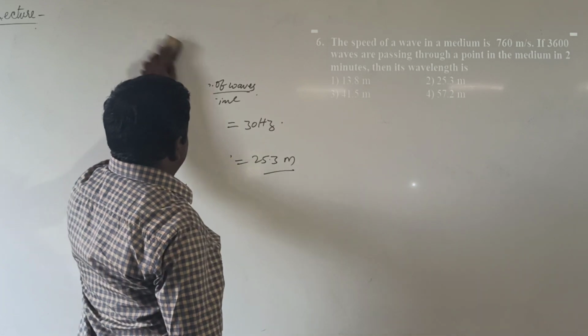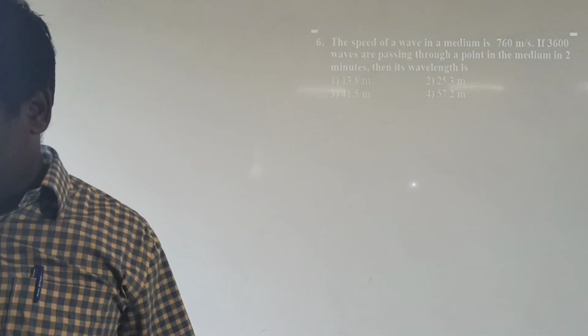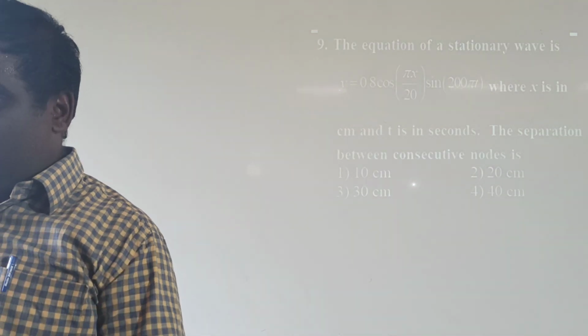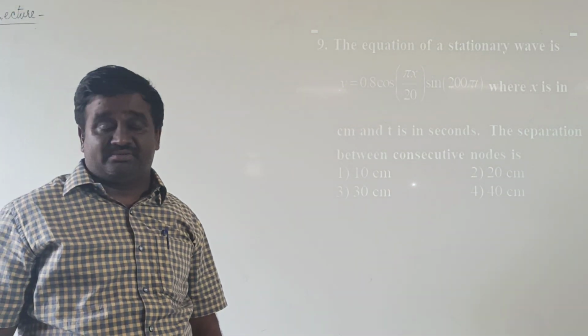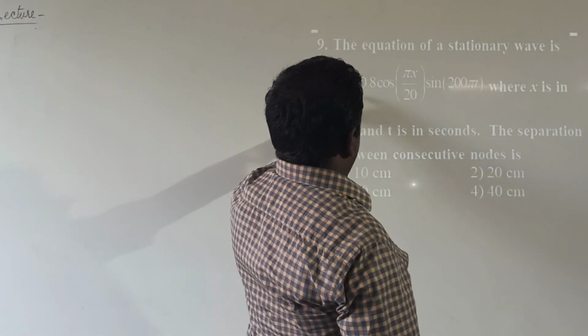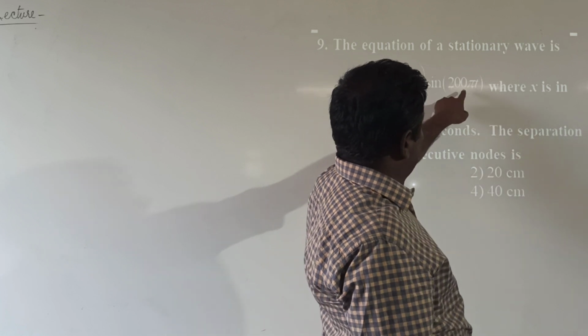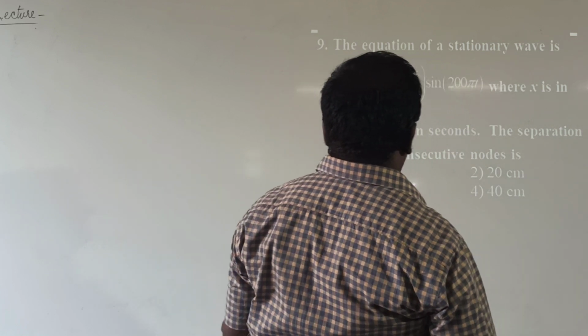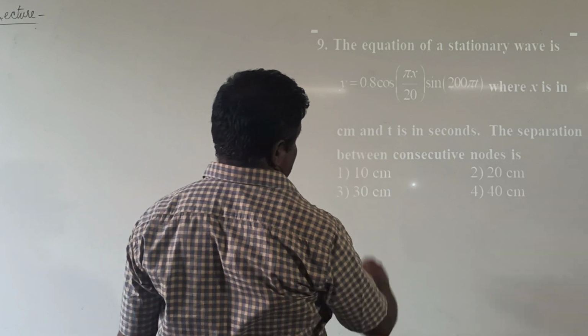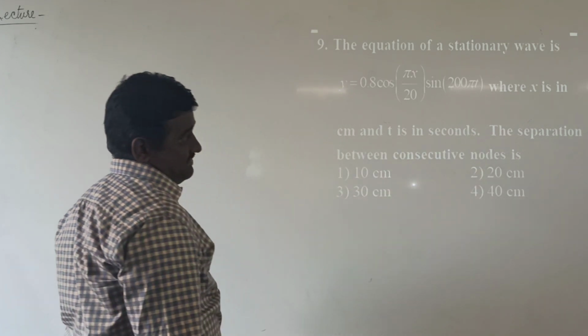Next problem is the equation of the stationary wave. The equation of the stationary wave is y equal to 0.8 cos(πx/20) sin(200πt), where x is in centimeters, t is in seconds. The separation between the consecutive nodes is dash.